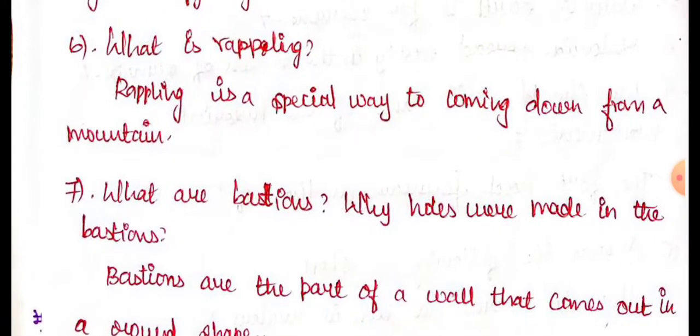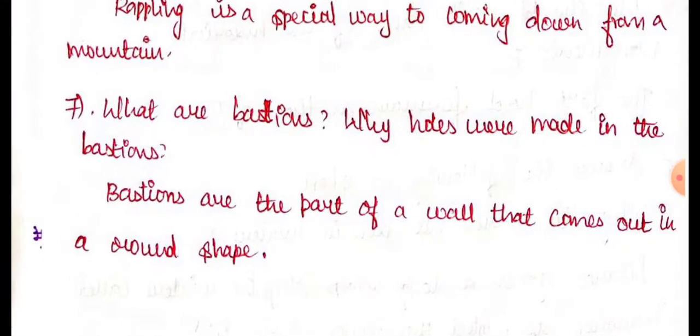Seventh one, what are bastions? Why were holes made in the bastions? Actually, bastions are the part of a wall that comes out in a round shape. They are present only in forts. It's like a part of the wall, and it will be in a round shape.